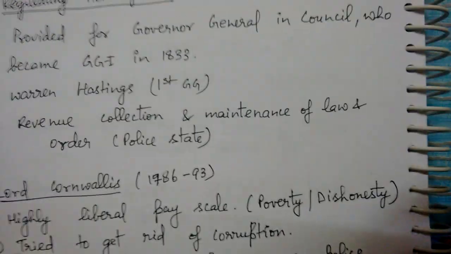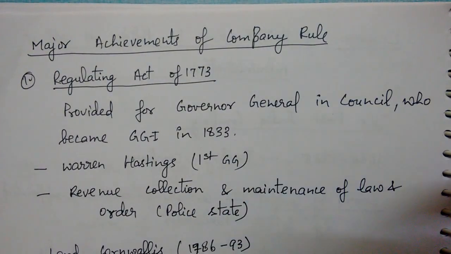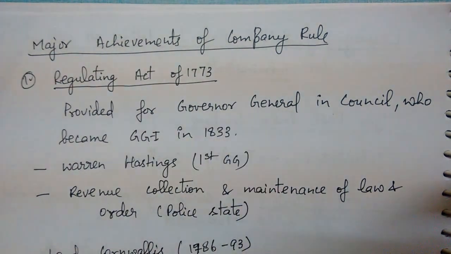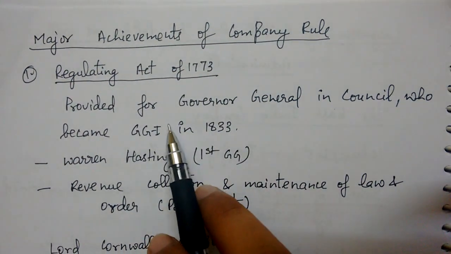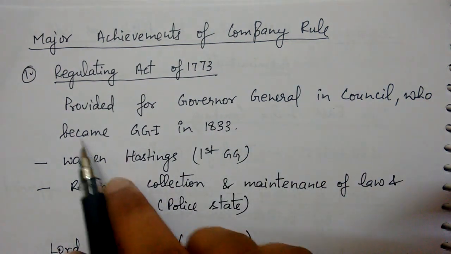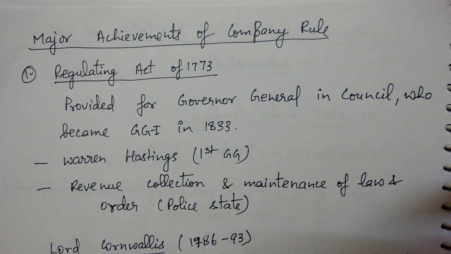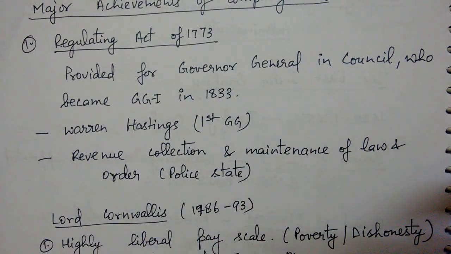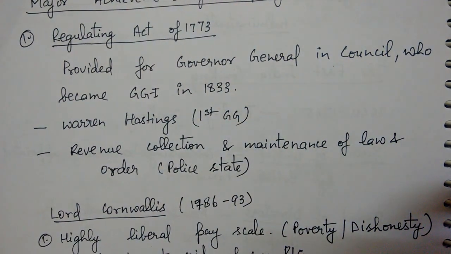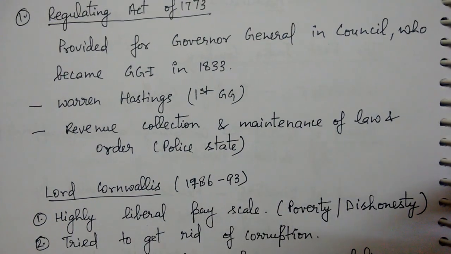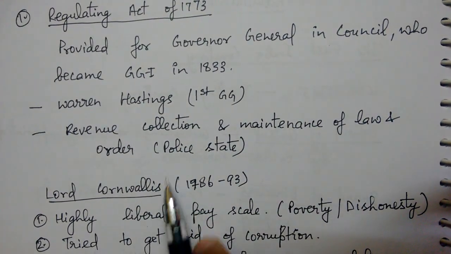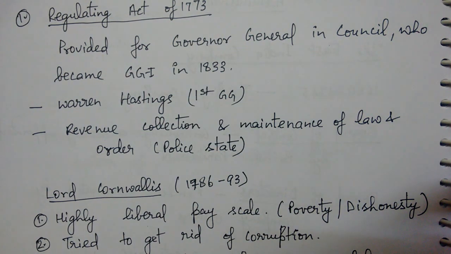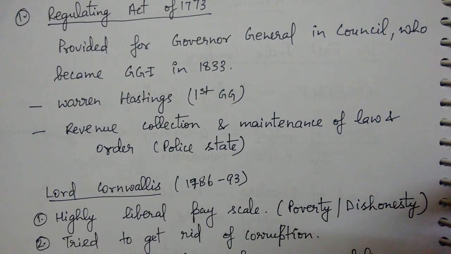Okay, then we'll see some of the acts. So the major achievements of the company rule. The major achievement is the Regulating Act of 1773, in which the whole of India was provided with a Governor General in Council, who became Governor General of India in 1833. This Governor General in Council was first among equals, like our Prime Minister. And Warren Hastings was the first Governor General. He used to take all the important decisions regarding the government of the Britishers, revenue collection and maintenance of law and order. This is the prime motive of this British administration. So it was a police state.